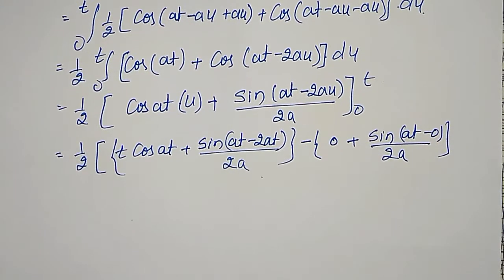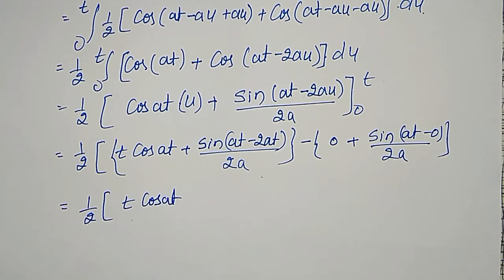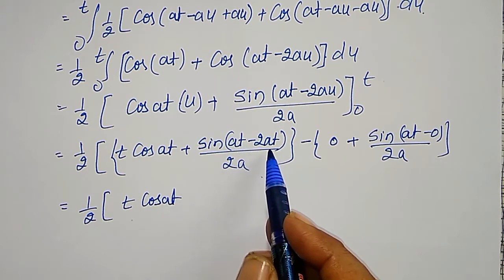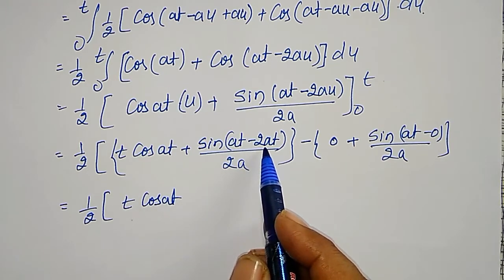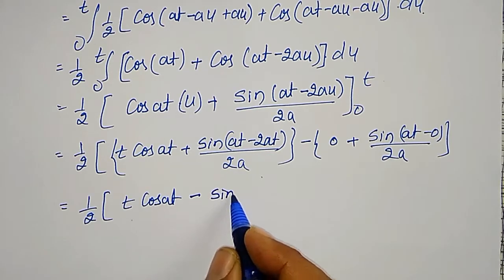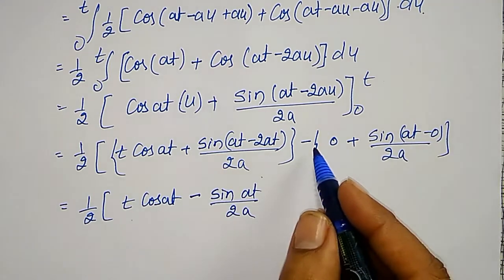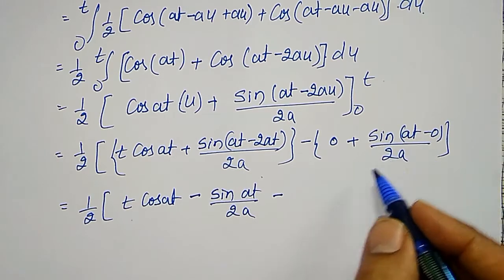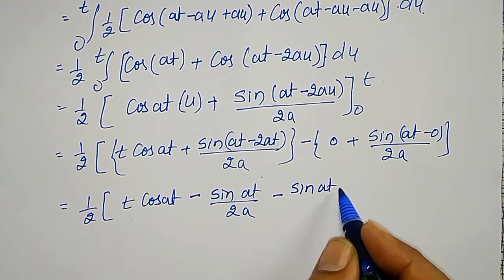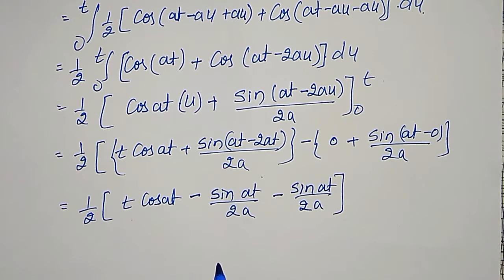Simplify this, I will get my required answer. 1 by 2 into t cos at, and sine of at minus 2at will become sine of minus at. But sine of minus theta is minus, therefore I will take minus outside, sine at divided by 2a. Is that clear? Then here minus sine at divided by 2a. Therefore 2 times sine at divided by 2a.